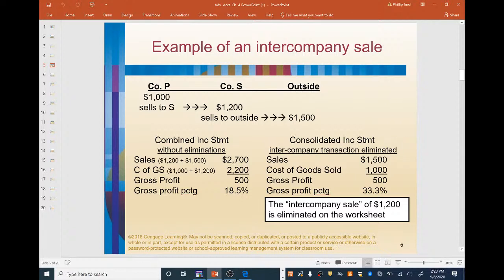Okay, so we have sales of $1,500 to the outside, cost of goods sold of $1,000 from the outside, which gives us the same gross profit. Notice the gross profit's the same at $500. And the gross profit percentage in this case is going to be 33.3%. Okay. So once again, the intercompany sale of $1,200 is going to be eliminated on the worksheet, right? Meaning the $1,200 right here.